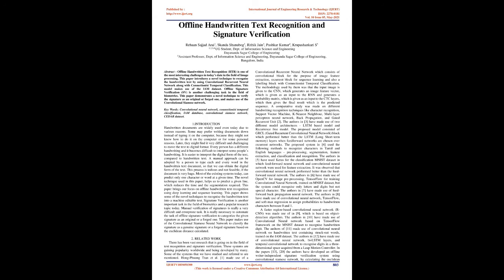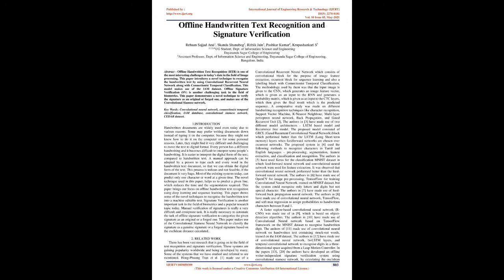Hoang Tran et al. [1] made use of a convolutional recurrent neural network which consists of convolutional block for the purpose of image feature extraction, recurrent block for sequence learning and also a labeling block with connectionist temporal classification. The methodology used by them was that the input image is given to the CNN, which generates an image feature vector, which is given as an input to the RNN and generates a probability matrix, which is given as an input to the CTC layers, which then gives the final result which is the predicted sequence.